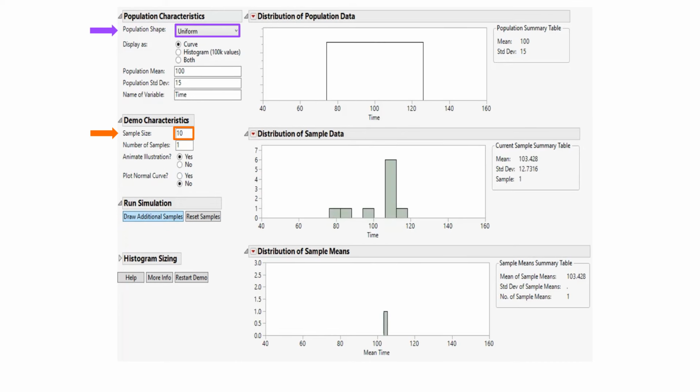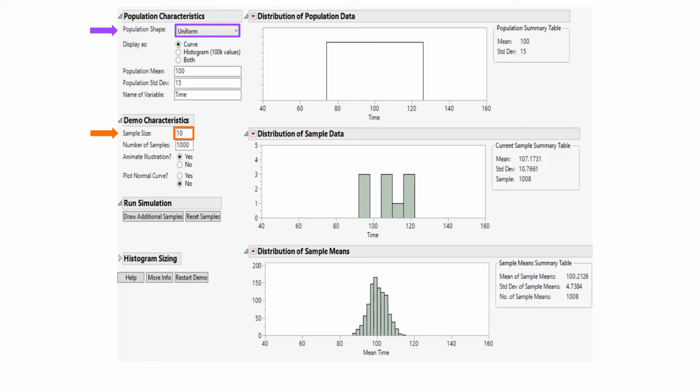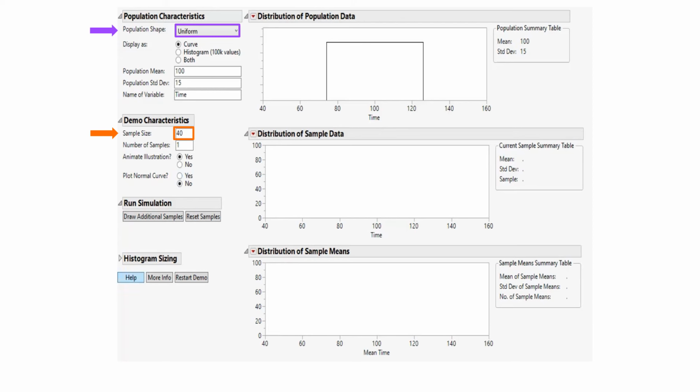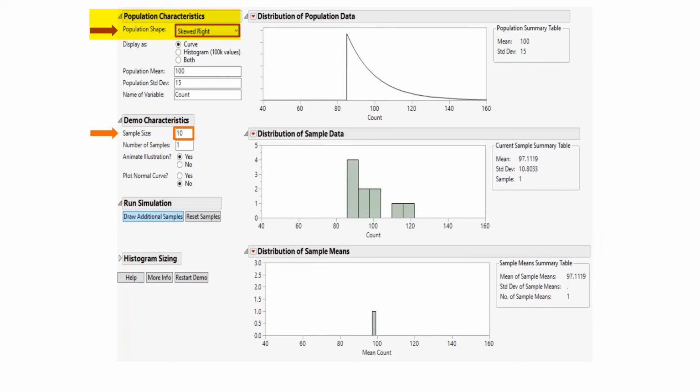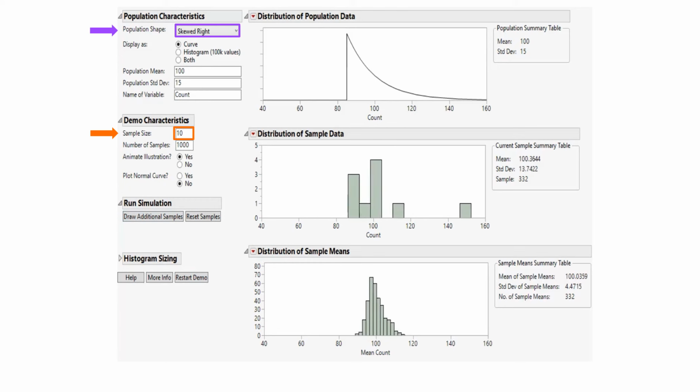Now for the uniform distribution, now for the clearly skewed population with an exponential distribution, you can see that actually in the middle panel, all those random samples are clearly skewed because we take them from a skewed population.